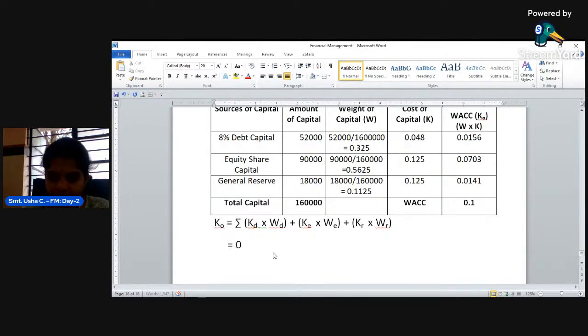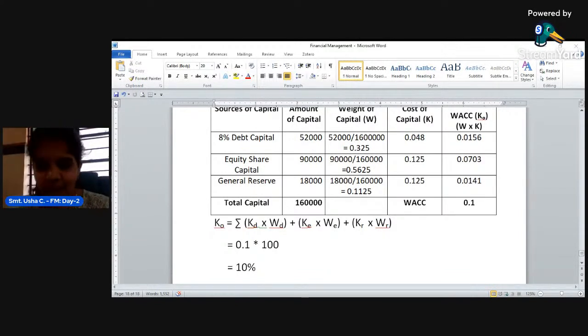How much did you get as the overall cost of capital? It is 0.1. If you want to convert this into percentage, that is 0.1 into 100. How much will you get? 10%. It means on an average, the company must earn 10% to maintain or manage the capital in the business. Understood? This is a very simple one. If you know the formula for how to calculate it, then you can easily do the problem.